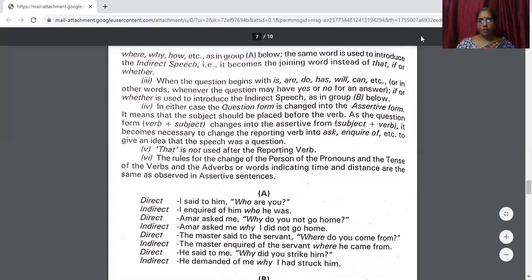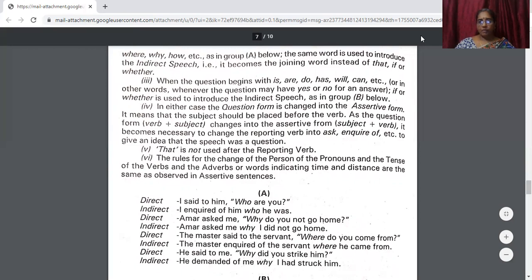The same word is used to introduce the indirect speech also. It becomes the joining word instead of that. Up till now, we have seen the sentences where we use the joining word that. But in interrogative sentences, we don't use that. As the question begins with whichever word, that word becomes the joining word there. So it becomes the joining word instead of that. If or whether.